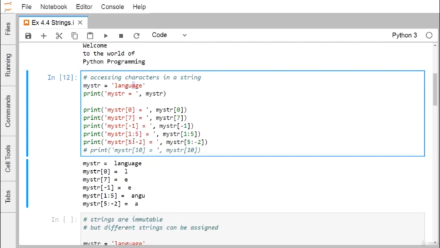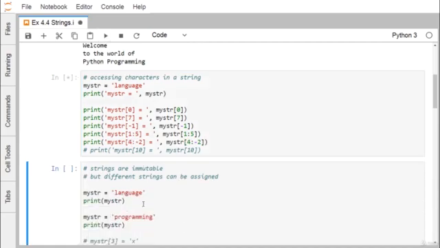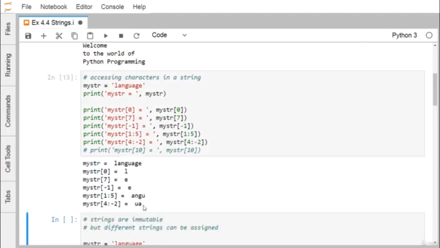That means 5 colon -2 means from the 5th character up to the -3 character, where this is -1, this is -2, and this is -3. That's why A has got printed. But if I make this 4, then obviously we get the output UA in that case.